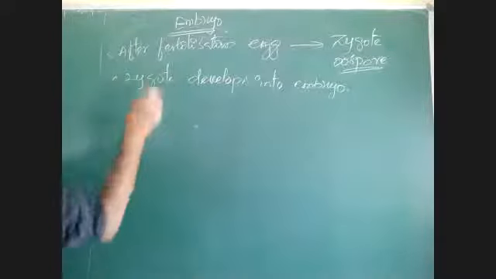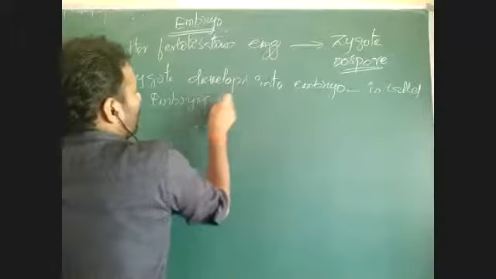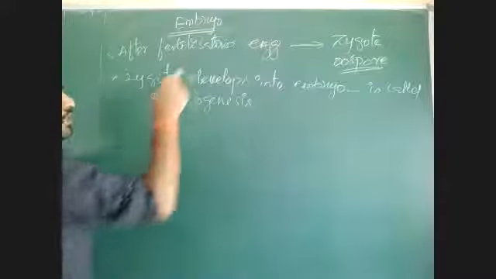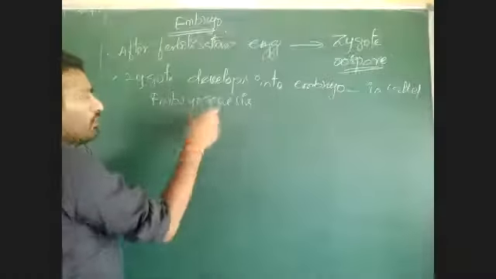That formation of embryo from zygote is called embryogenesis. Embryogenesis is the development of embryo from the zygote. See, the zygote formed after fertilization develops into embryo, right?